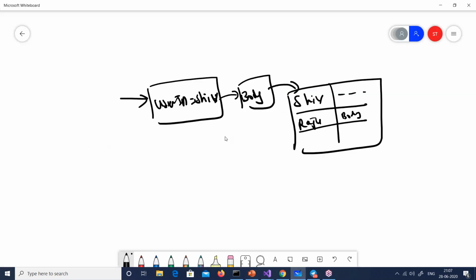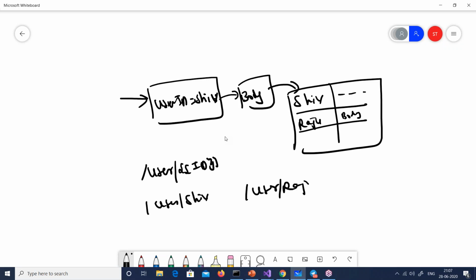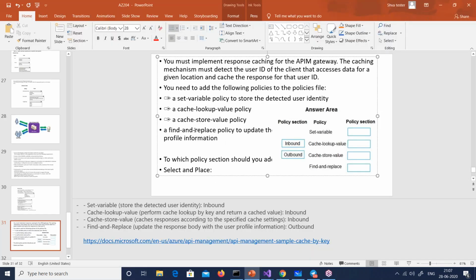So what it means is, he wants something like this. He wants that there should be a user, and let us say this is the name, right? For now, assume that this is the ID, right? So once he finds that this is the ID, he will say, okay, user slash Shiv, user slash Raju. So he's saying find and replace policy to update the profile information. So update the URL and the profile information, right? So that's what he's saying.